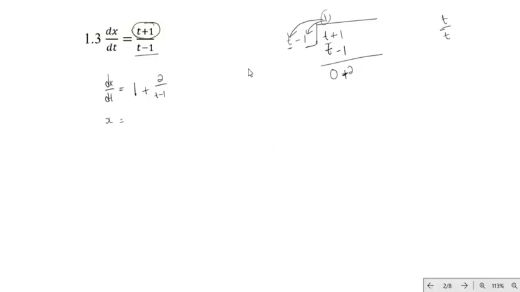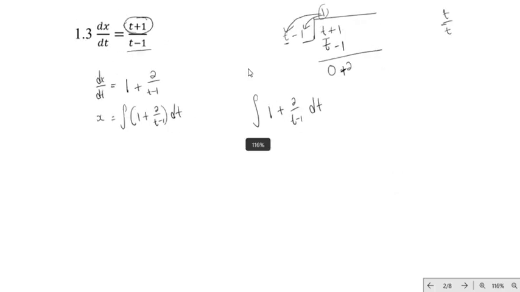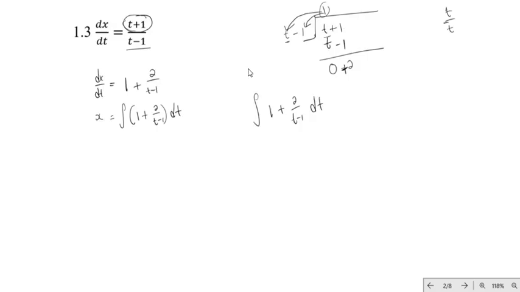On the right-hand side, it would be the integral of 1 plus 2 over t minus 1 dt. Guys, don't just write the integral of 1 plus 2 over t minus 1 dt without brackets, because someone will think the integral only applies to the first term. So please make sure that you use the bracket, okay? The next thing is to integrate.